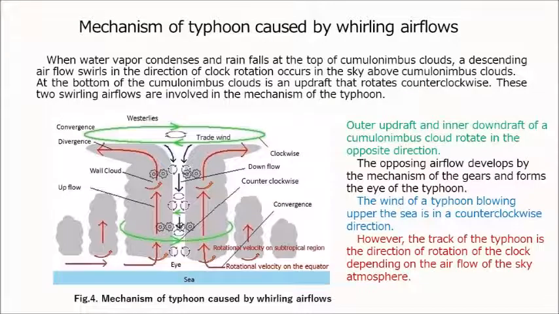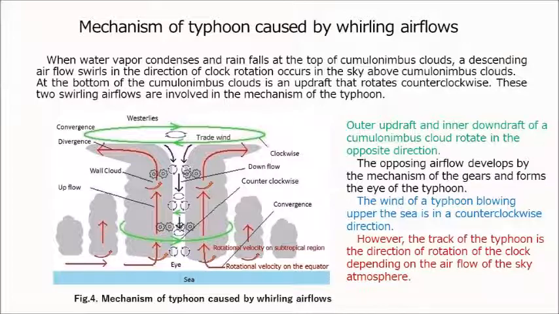When water vapor condenses and rain falls at the top of cumulonimbus clouds, a descending airflow swirling in the direction of clock rotation occurs in the sky above cumulonimbus clouds. At the bottom of the cumulonimbus clouds is an updraft that rotates counterclockwise. These two swirling airflows are involved in the mechanism of the typhoon. The outer updraft and inner downdraft of a cumulonimbus cloud rotate in opposite directions. The opposing airflow develops by the mechanism of gears and forms the eye of the typhoon. The wind of a typhoon blowing up at the sea is in a counterclockwise direction.